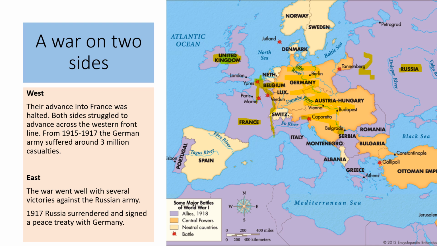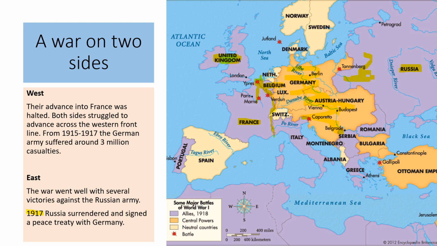Over on the east, so over here where Russia is, the war actually went pretty well for Germany. Russia wasn't particularly a well-advanced country at this time. It was very slow. It was large, but the industry hadn't developed, and it was still quite a very poor country. So their men weren't as up to scratch as Germany's men were, because they'd been training a lot better. So they managed to have quite a lot of good victories, and in 1917 Russia actually surrendered and signed a